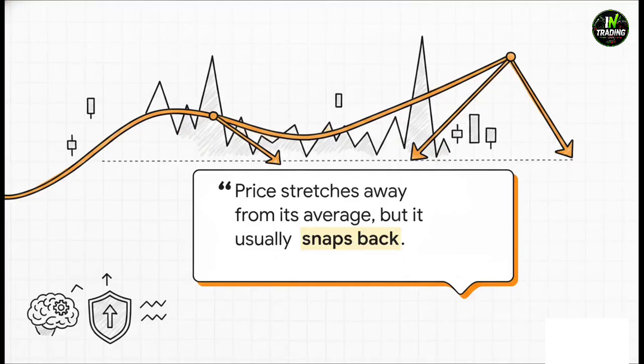To make that mean reversion concept instantly understandable, I absolutely love this visual analogy from the research. Price likes to stretch away from its average, but it usually snaps back like a rubber band. Think about it. On a ranging day, when price shoots way too far from fair value, the mean reversion strategy simply bets on that rubber band snapping back to the middle. It's a highly effective concept, but again, only in the right environment.